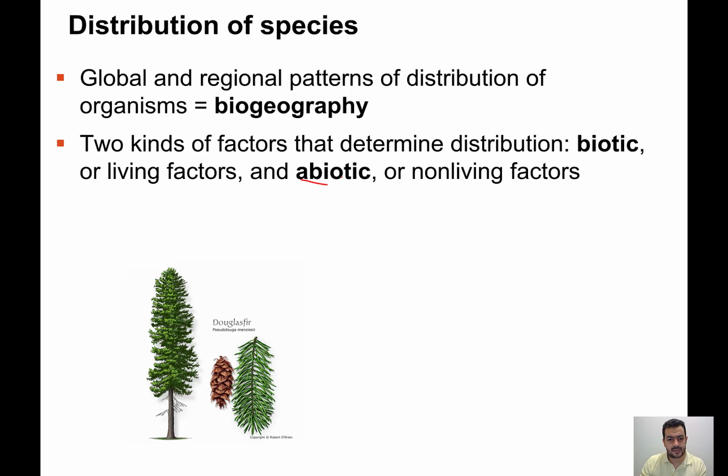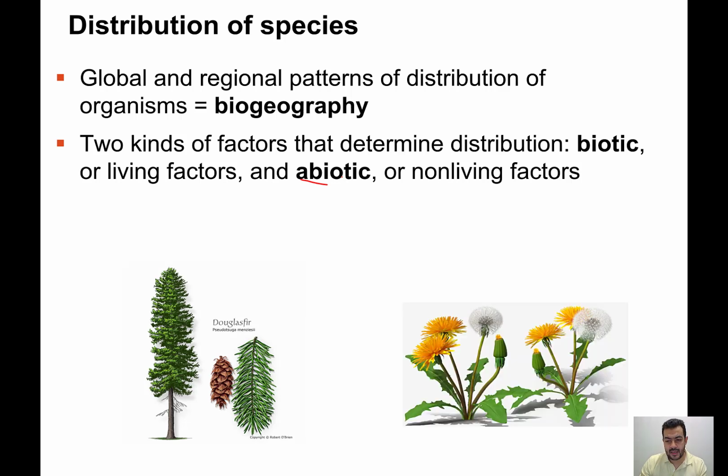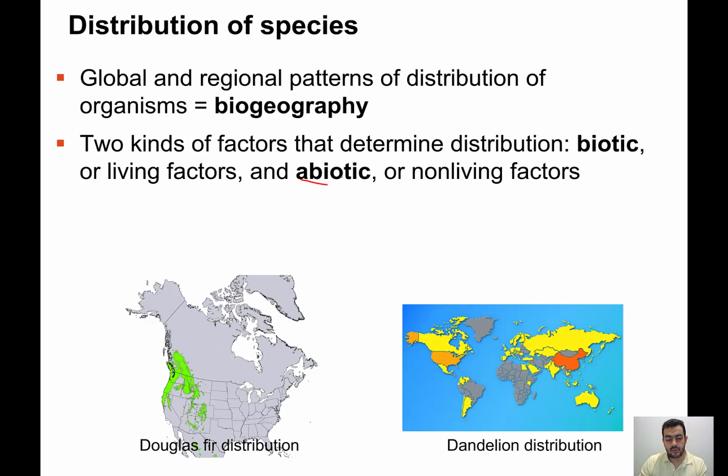So let's take an example. We have Douglas fir and we have the dandelion. If we show the biogeography of each of these 2 organisms, we will see that Douglas fir is distributed in a very specific manner. We find it in the west of the US and Canada specifically, while the dandelion has more or less a universal distribution.